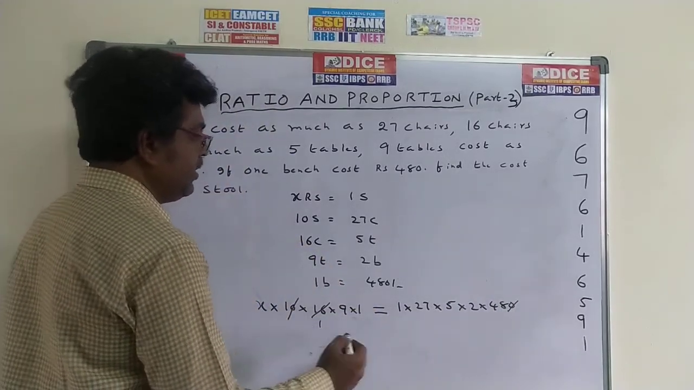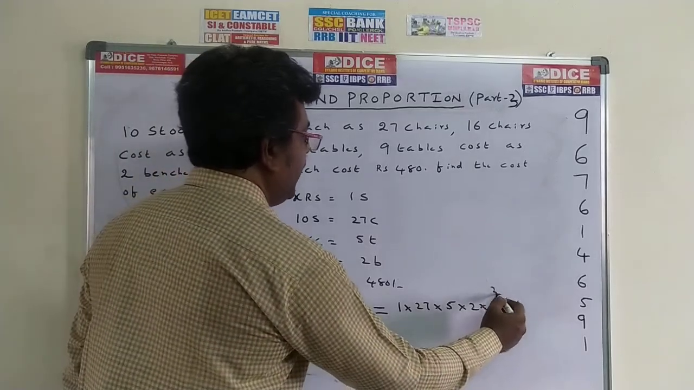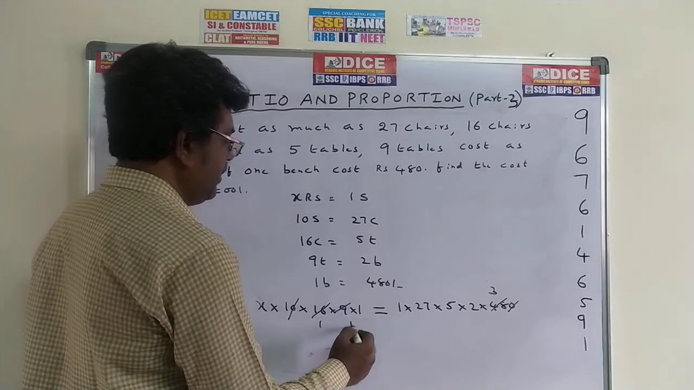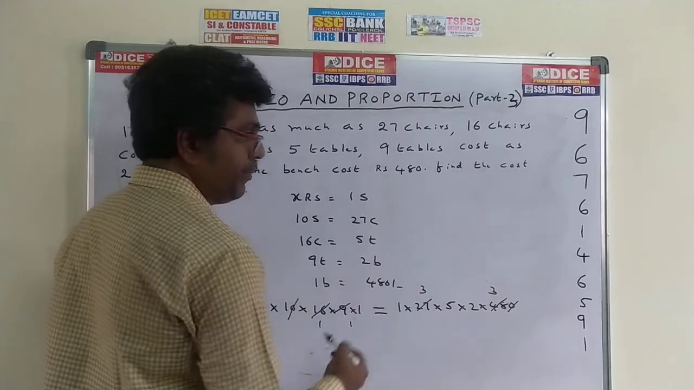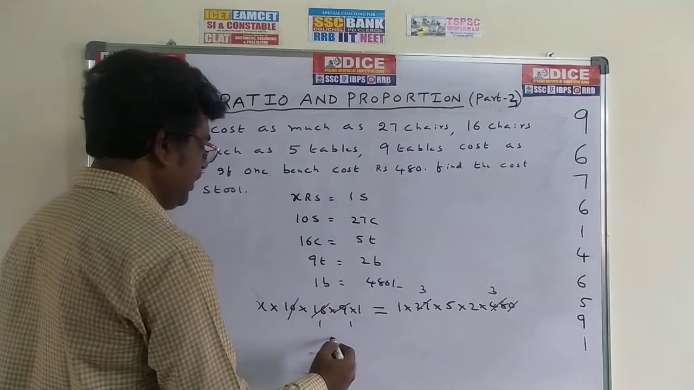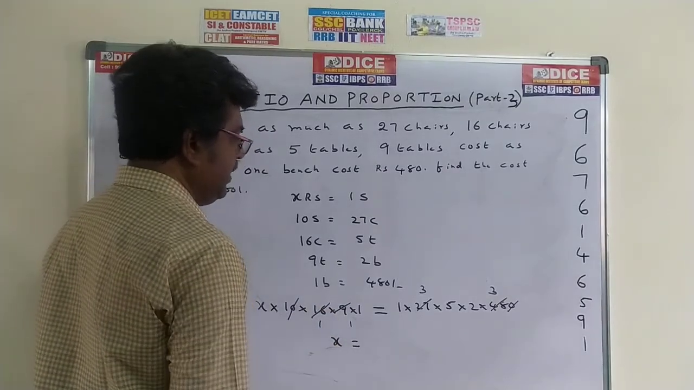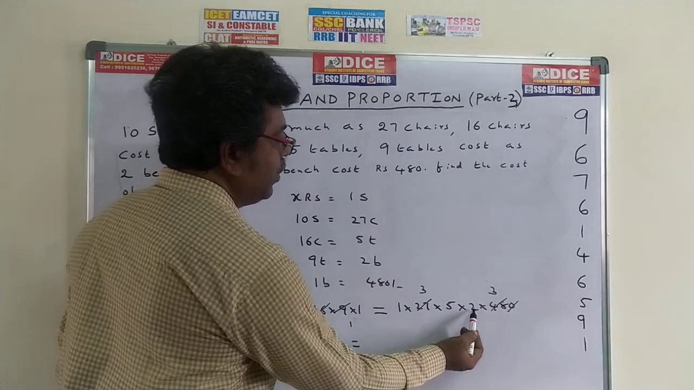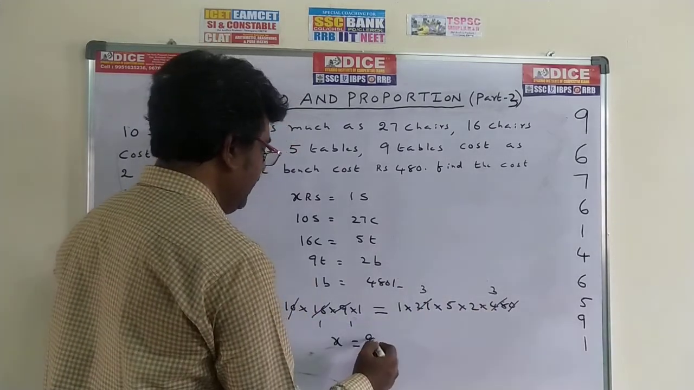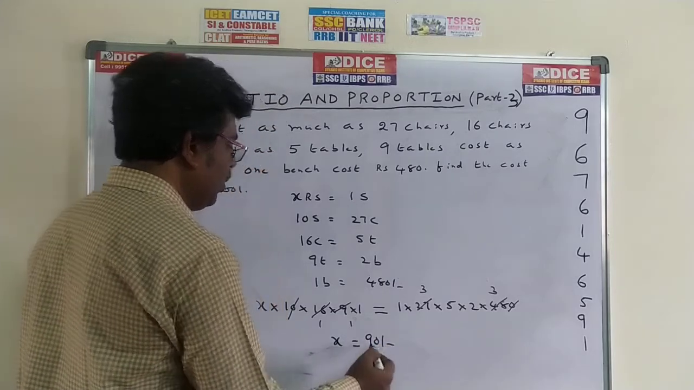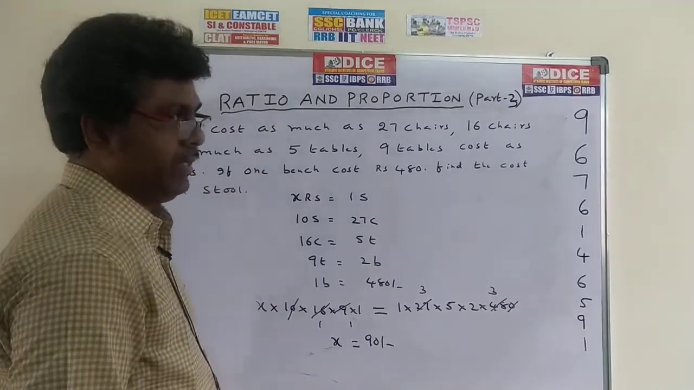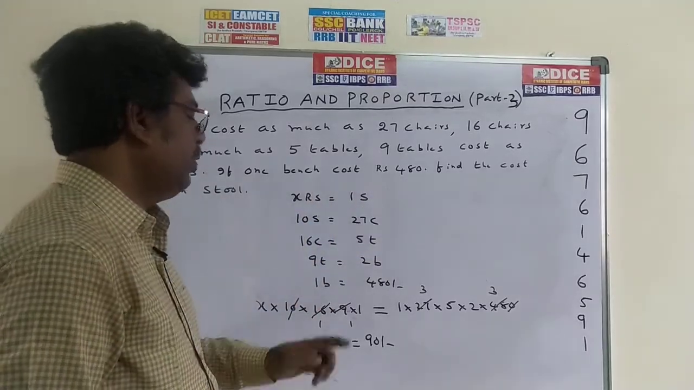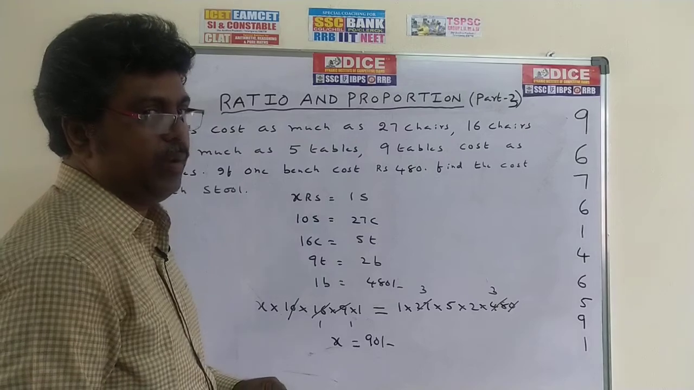16 ones are 16, 16 threes are 48. Now here 9 ones are 9, 9 threes are 27. Here the remaining is x is equal to 1 into 3 is 3, 3 into 5 is 15, 15 into 2 is 30, 30 into 3 is 90 rupees. X is equal to 90 rupees. What is the meaning of x? X means one stool. The question is cost of one stool. So the cost of stool is 90 rupees is the answer.